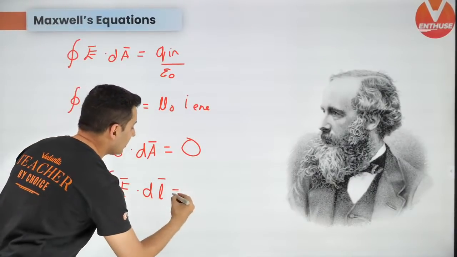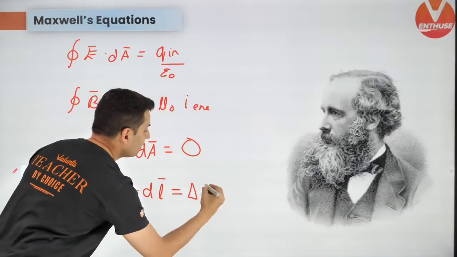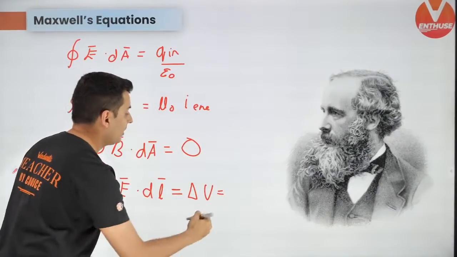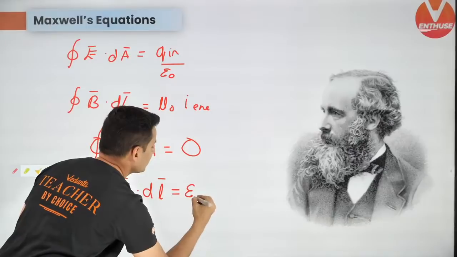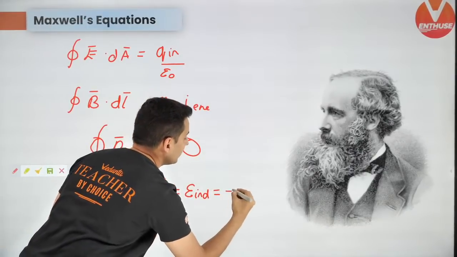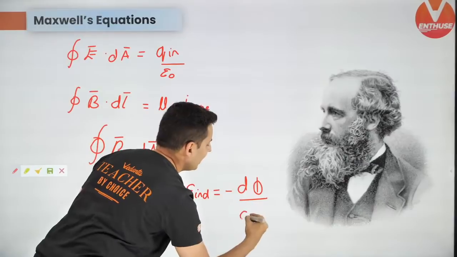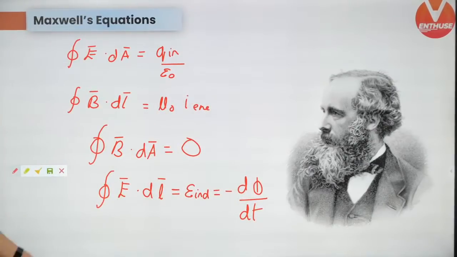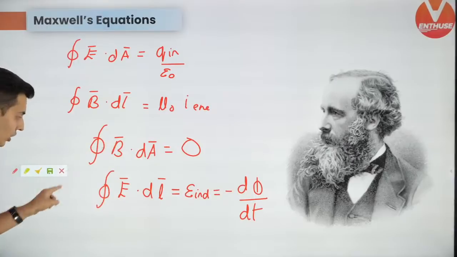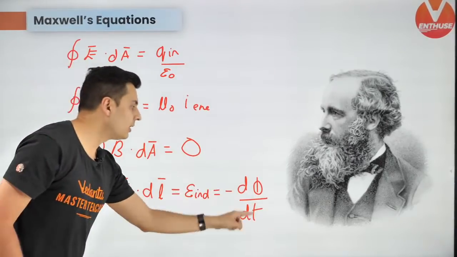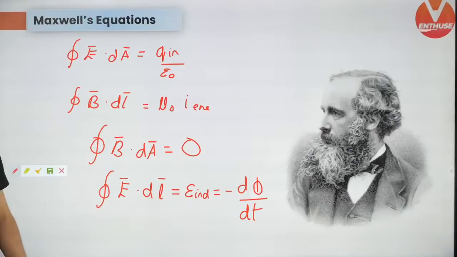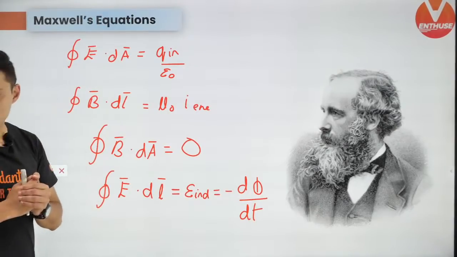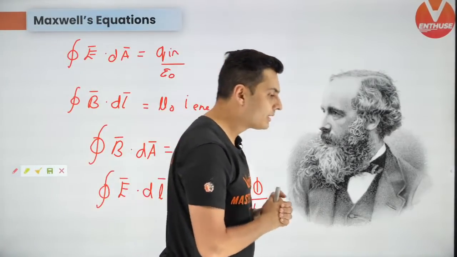This is nothing but the voltage difference, or basically the induced EMF, and that will always be minus d phi by dt. So this is always the induced EMF across a loop. I hope this is clear.